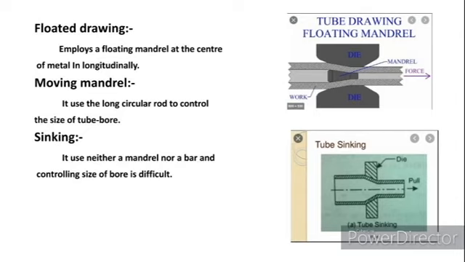Why sinking is not preferable for commercial use is the dimension correctness. While reducing the cross section of a tube by using a sinking process will not give the accurate dimension we need, or there may be defects in the tube like cracking or surface lines, etc.